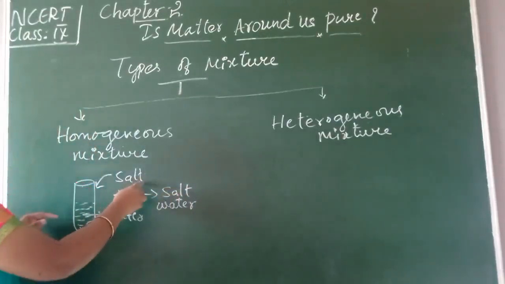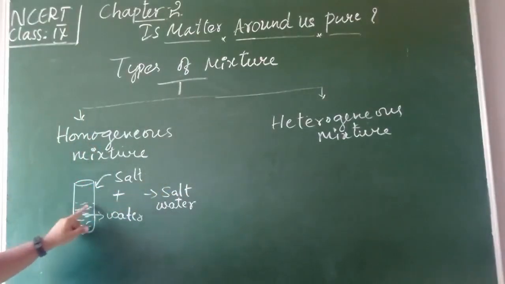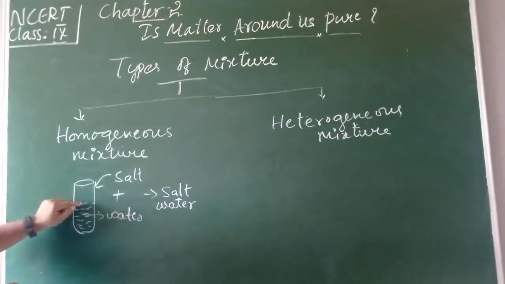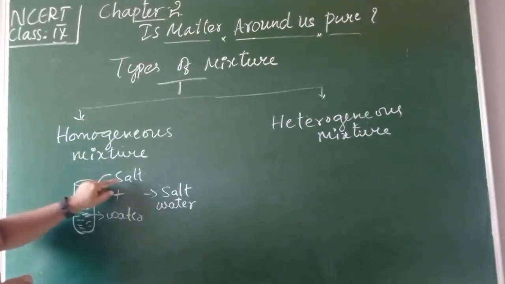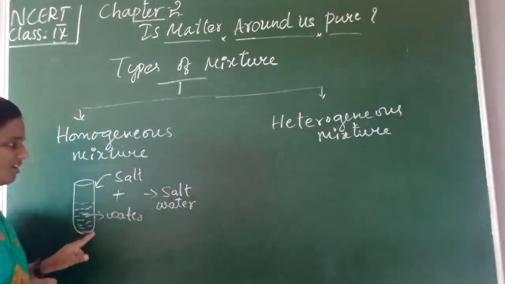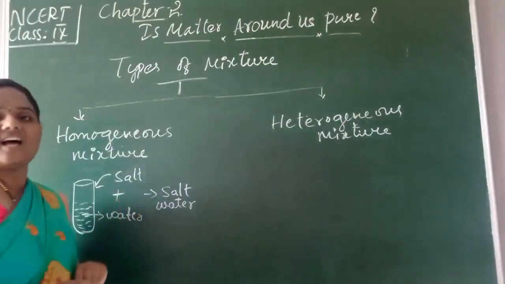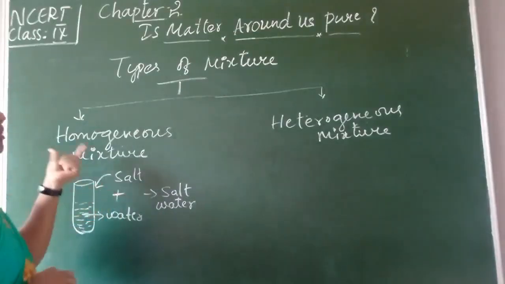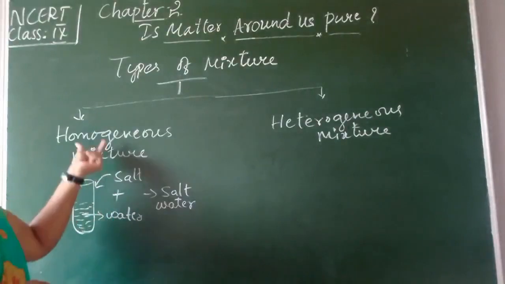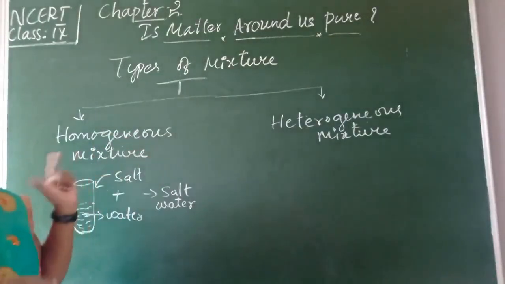All the particles of the salt dissolve completely and evenly in this water. If you take the top of the water, it contains salt particles, and at the bottom of the water you will also get salt particles. If the composition is uniform throughout the mixture, then it is said to be a homogeneous mixture.